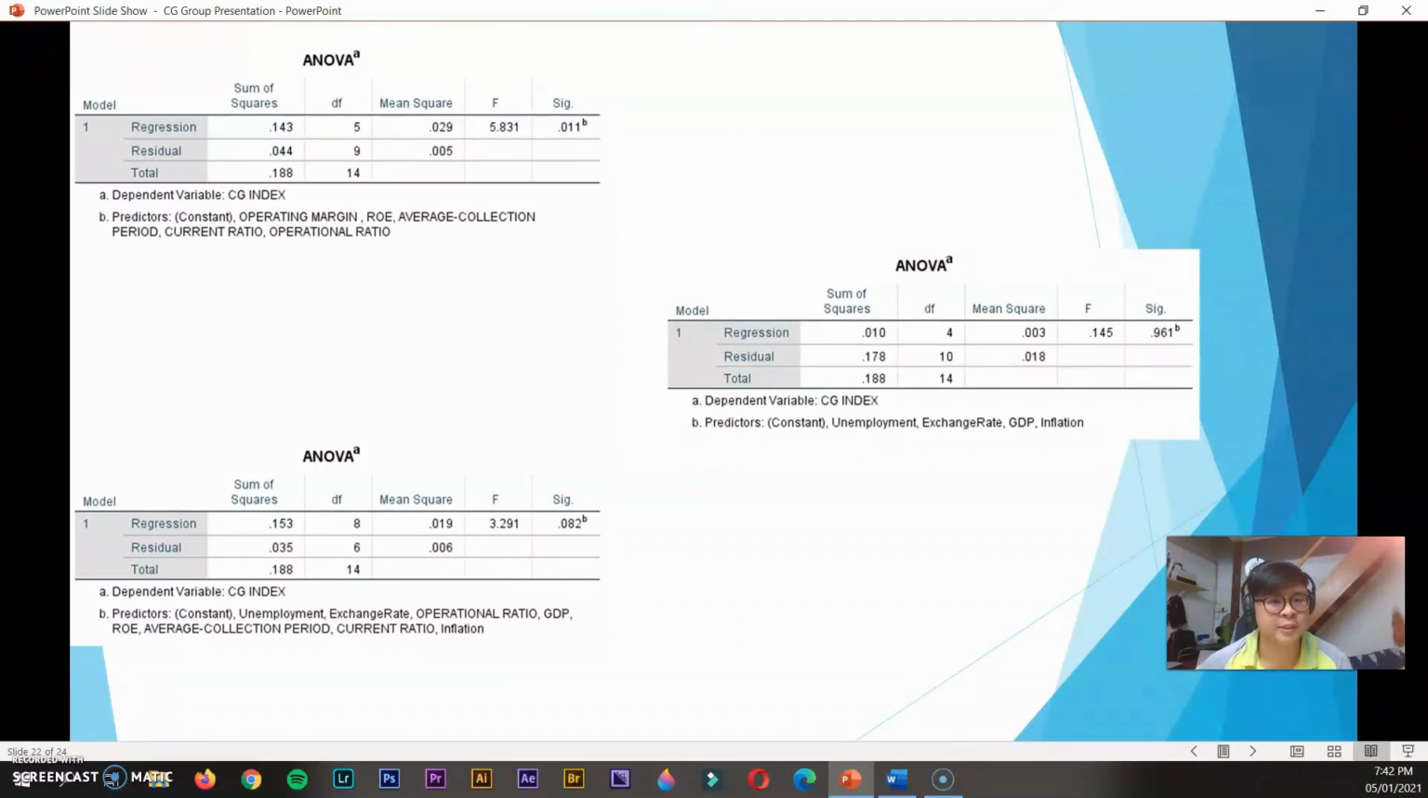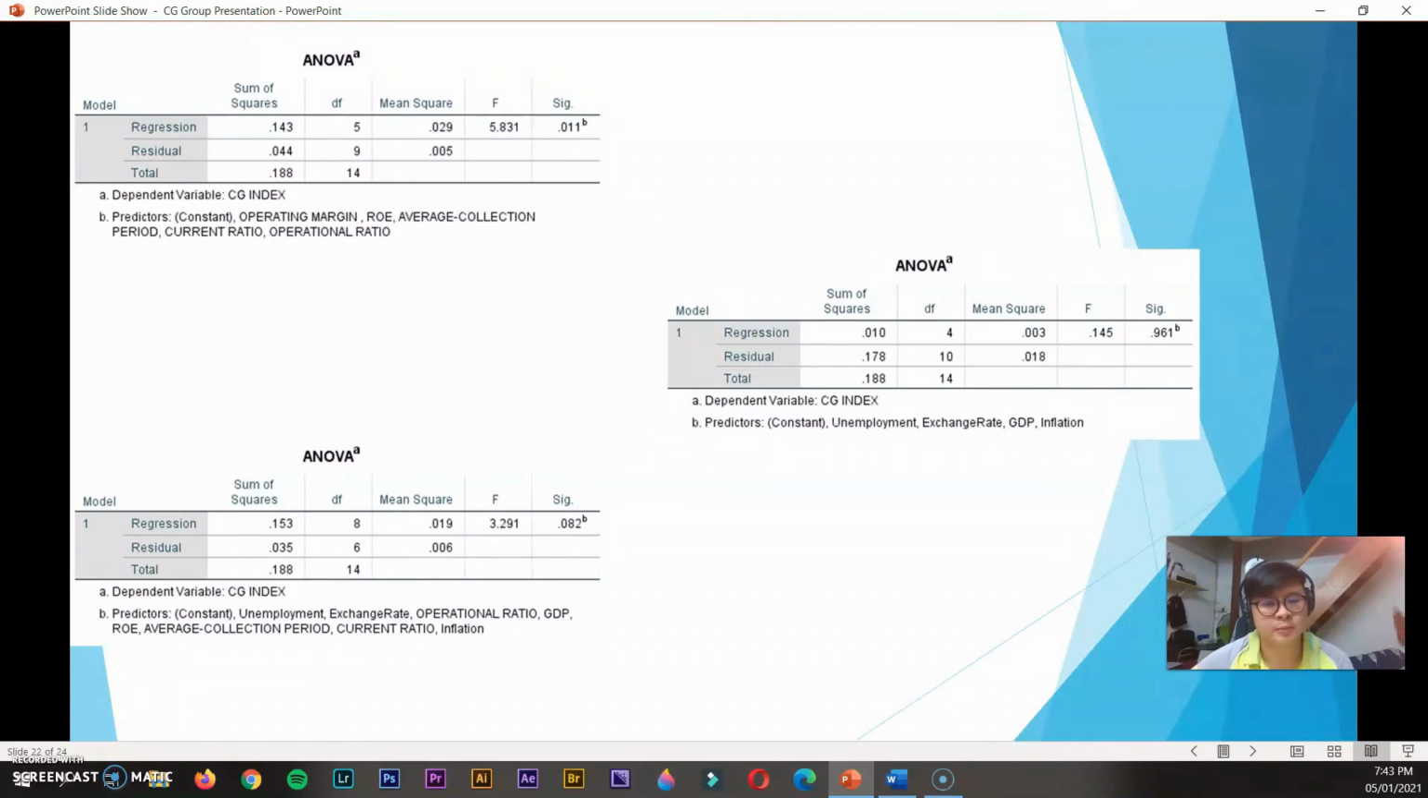For the right-hand side table, this table illustrates the manufacturing industry ANOVA result for CG index and external factors. Industry CG index is not significantly affected by the manufacturing industry external factors, as its p-value is 0.961, which is more than 0.05. To be significantly affected, the p-value must be less than or equal to 0.05.